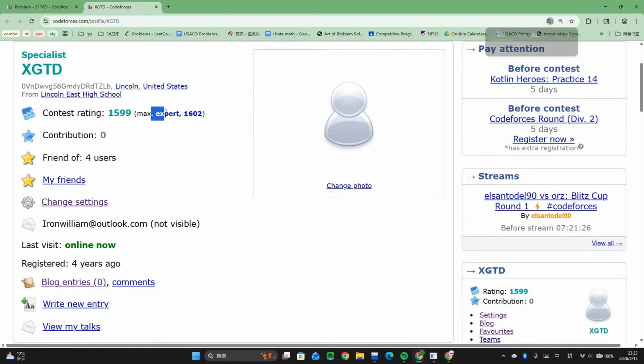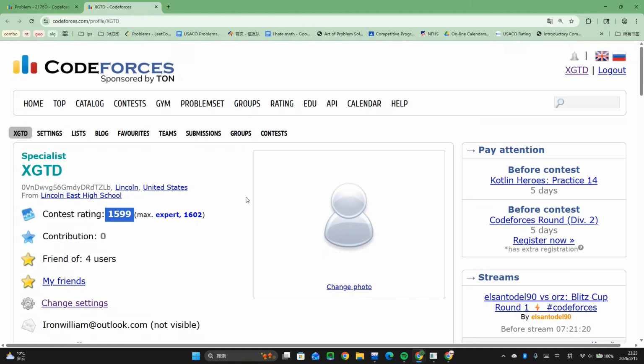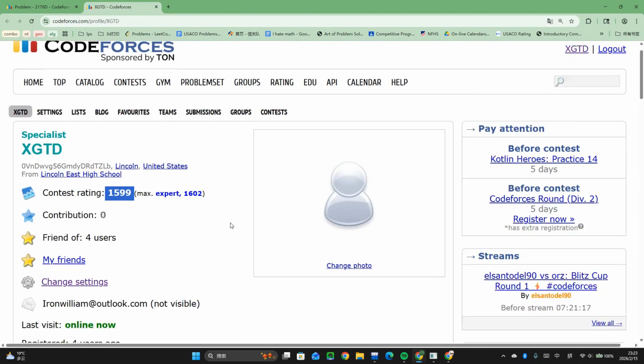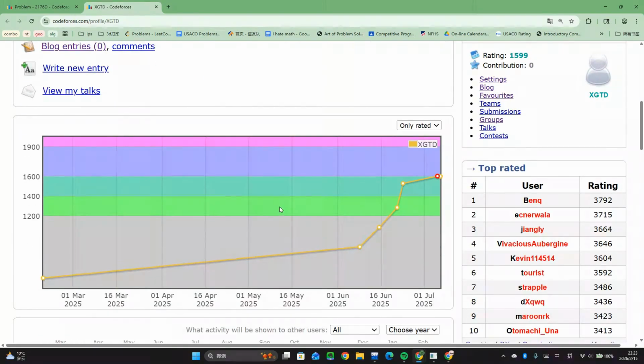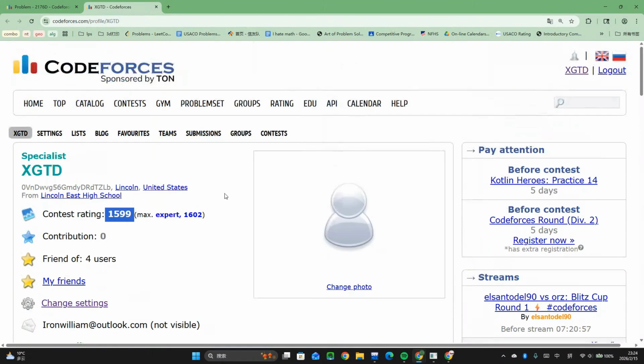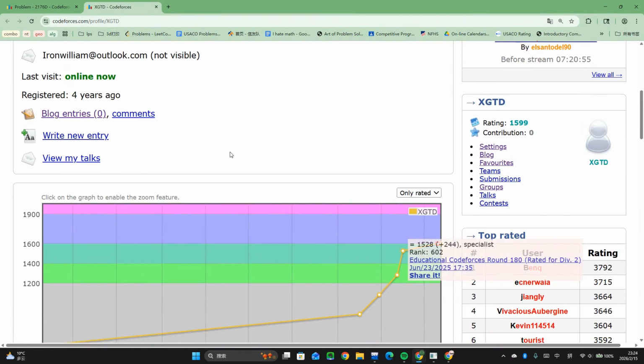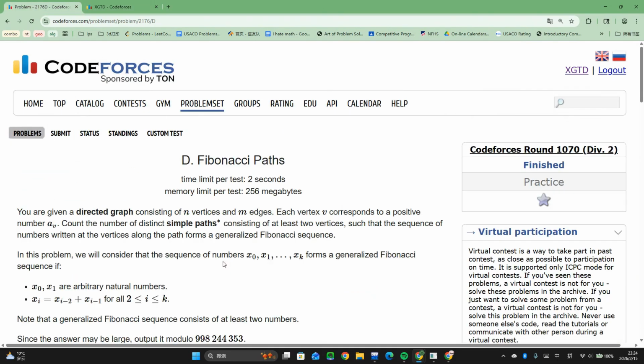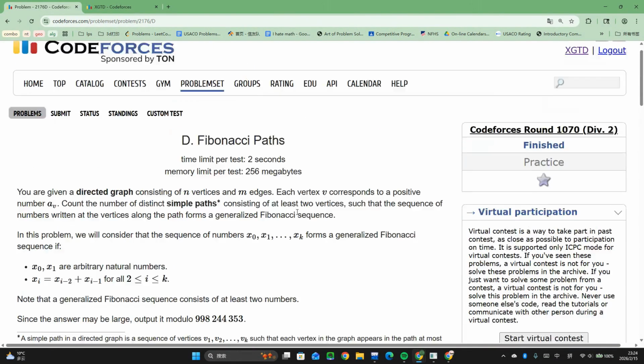This is me right now. Unfortunately, yes, I was once expert. I'm trying to maintain a 1599. So all my contests I've been doing on another account, which is called Legendary Candidate Master. You can search me up. By all the other contests, I mean one contest, and you can see that my highest performance score was right here, which was I believe high Candidate Master, low Master performance. That just proves I was capable back in June, but I kind of fell off, and I doubt I'll be able to hit this performance again if I do a contest now, which is why we're grinding. So today, this problem is 1800, and it's a data structure DP graph sorting problem.